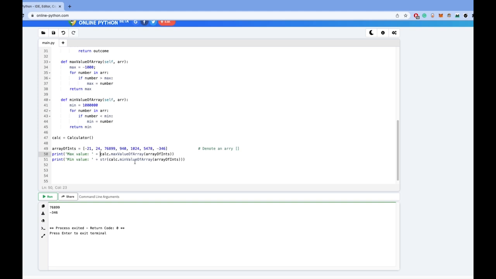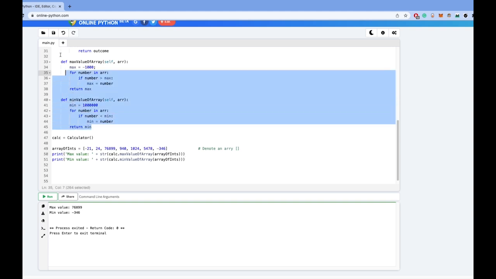Again, as I just said, we need to make this value into a string by adding str. And there we go. The max value, 76,899, and the min value, negative 346. This is a very simple algorithm we added to our calculator that lets us find a minimum and greatest value of a given array.